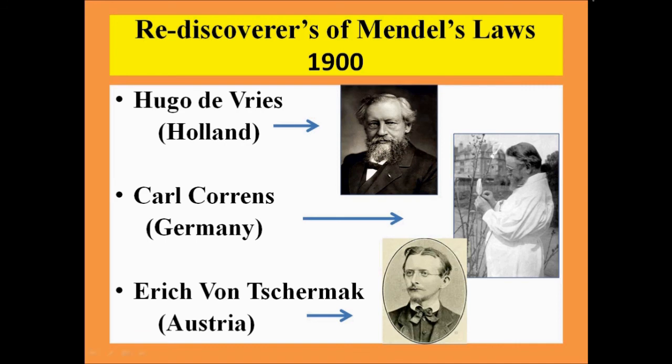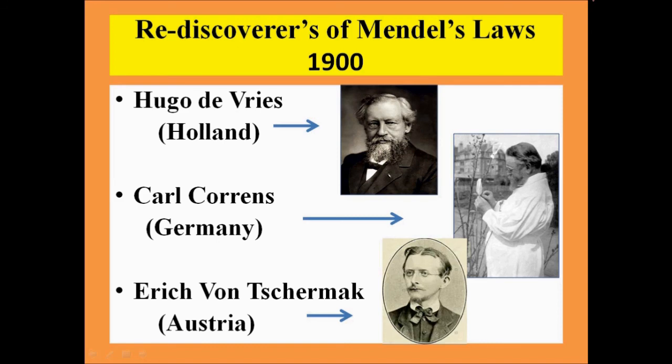These three great scientists wanted to give full credit to Johann Mendel, who had published similar results almost 50 years earlier, and therefore de Vries, Correns, and Tschermak were thereafter known as rediscoverers of Mendel's laws.